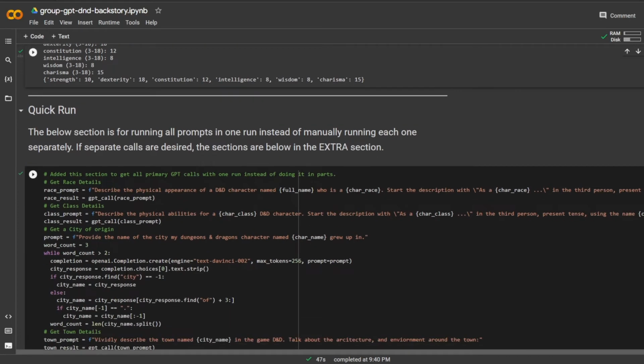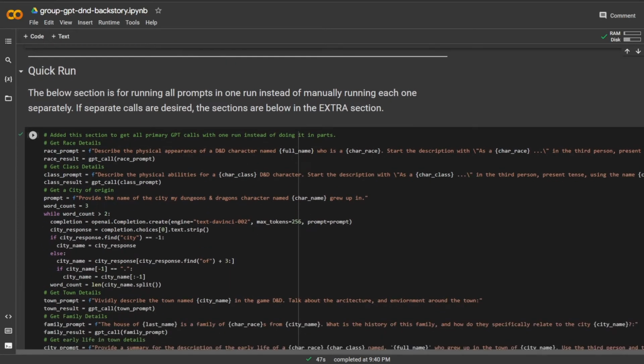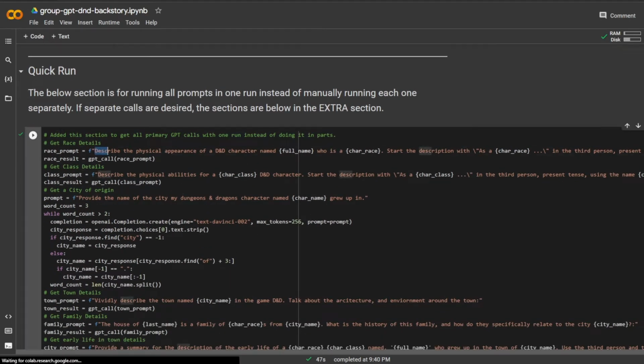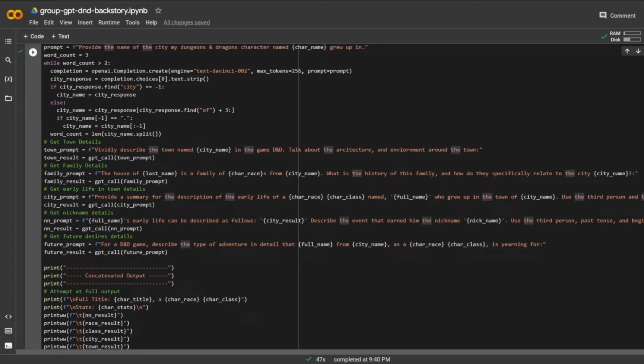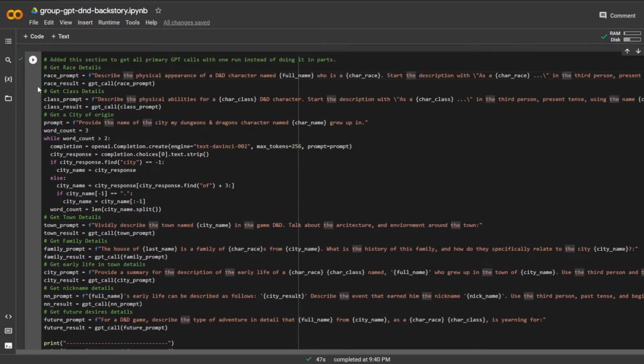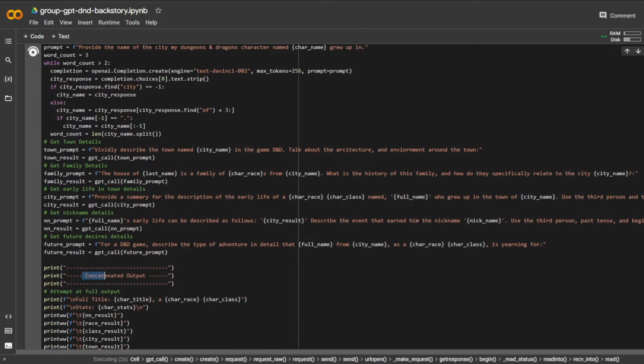And then this next section, I can go ahead and do a quick run. Looks like it's going to give me some details on my race and class, as well as my city of origin, where I was born, and describe that town. A little bit about my family background, as well as my early life in the town. So that'll be kind of cool. How I got my nickname, I'm really interested in that. That's going to kind of define a little bit more about my character, and then my future desires. So what I actually want to do in this session. So let's go ahead and run that. That sounds kind of cool, and then it'll give me a concatenated output.